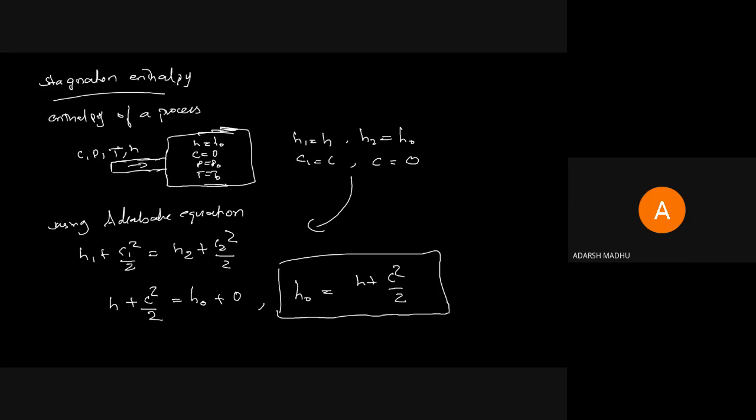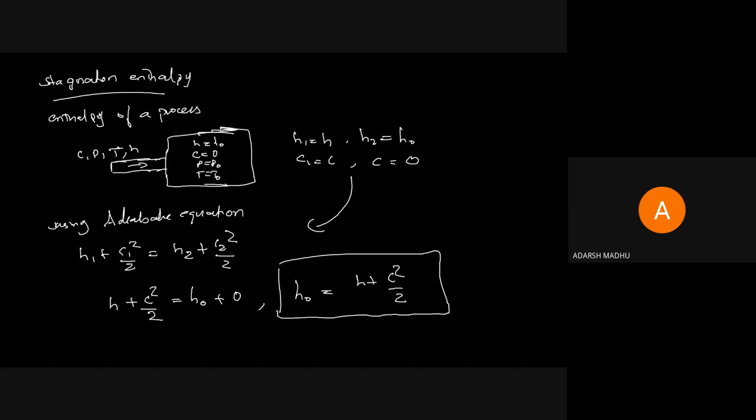Like that, every property when velocity is tending to zero or equal to zero. In general we denote velocity by the symbol v, but in this whole subject we use the notation c for velocity. So C1 means initial velocity, C2 means outward velocity. When C equals 0, that state is known as the stagnation state, and the properties at that position are known as stagnation properties.